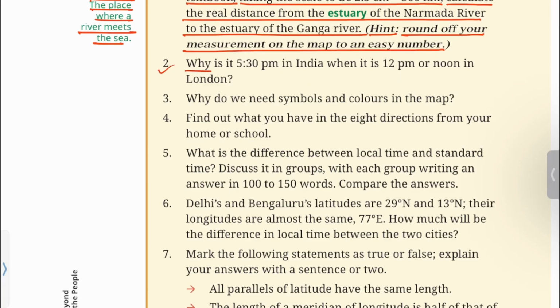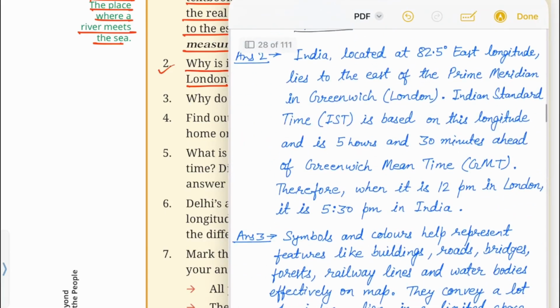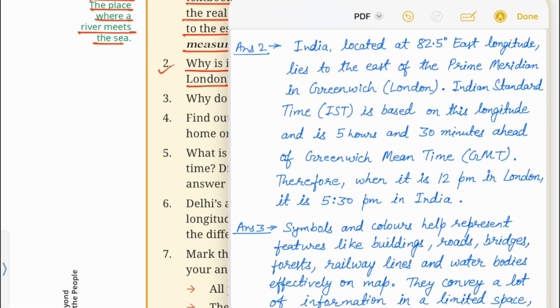Two. Why is it 5:30 p.m. in India when it is 12 p.m. or noon in London? You can write the answer like this.